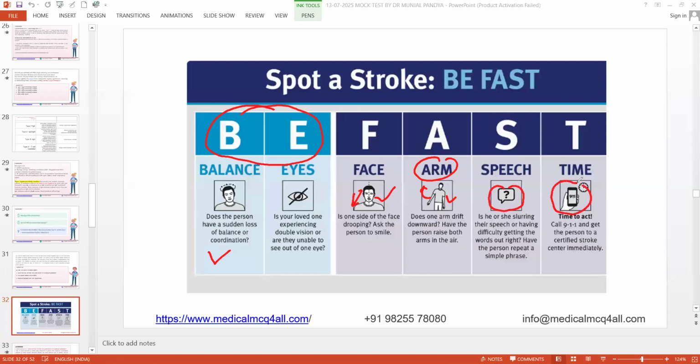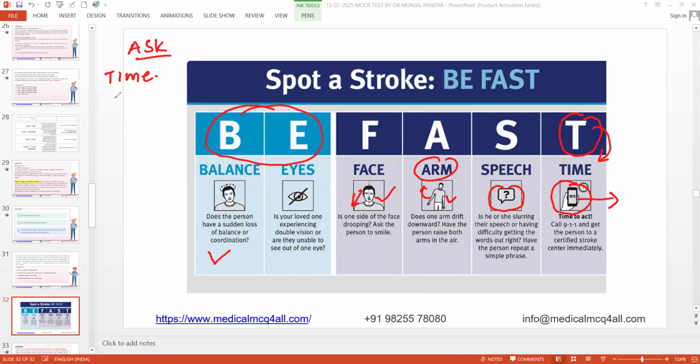And time is important, because based on the time frame you are supposed to treat the patient. So if a patient of stroke comes to you, what is the time frame, how are you supposed to act, or what are the criteria to treat the patient of stroke? First, let's go by the time. Why is time involved here? Why is time important? Is there any change in management between ischemic and hemorrhagic stroke?